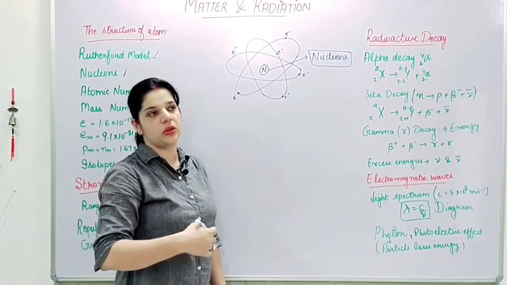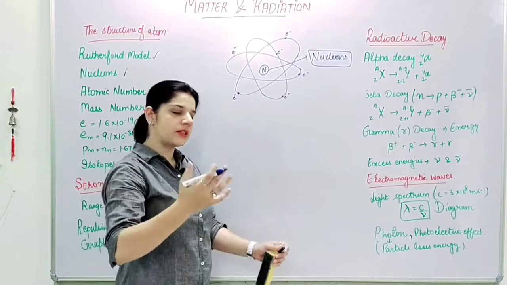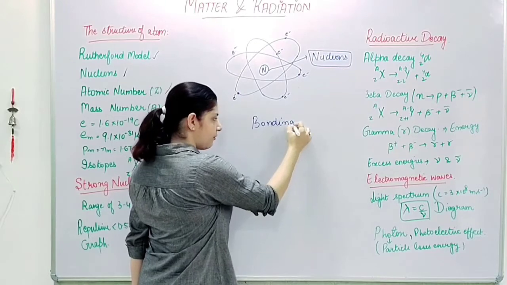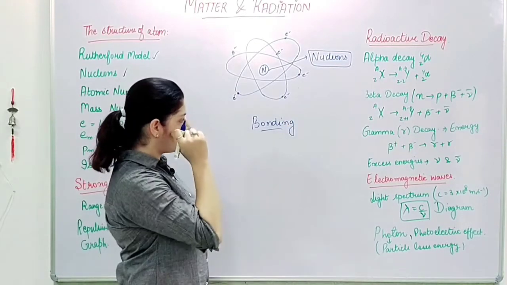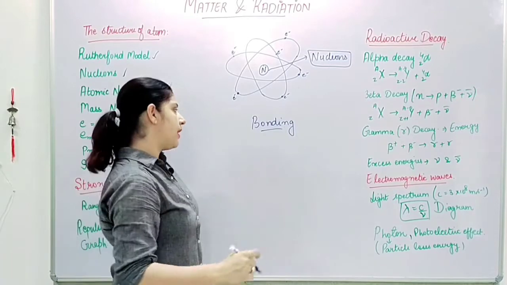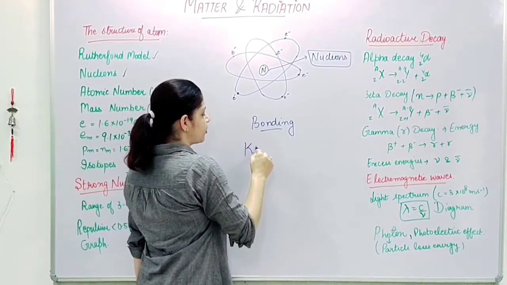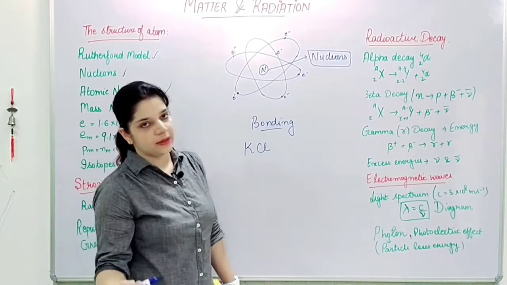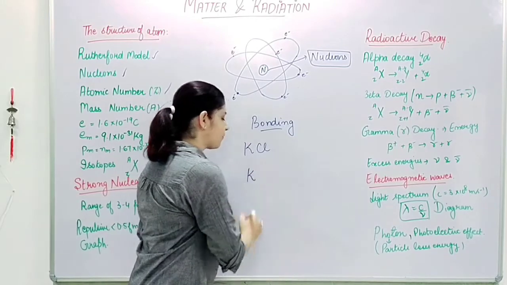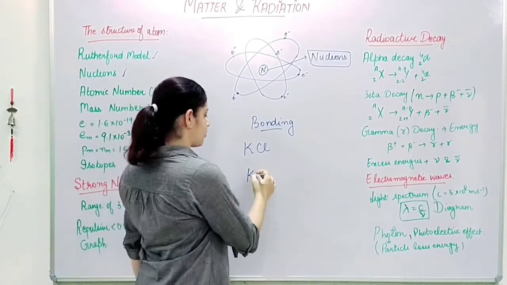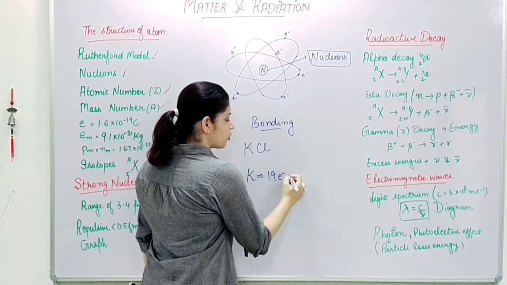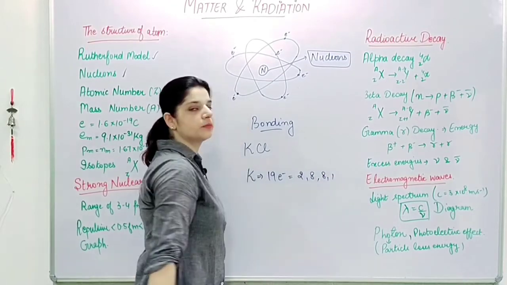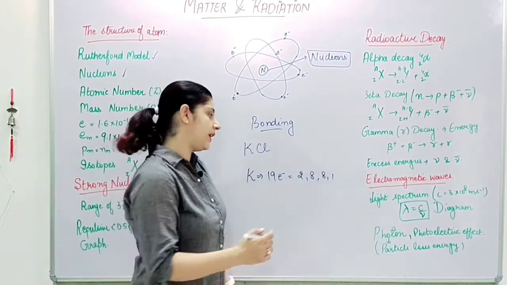Also, one more thing I would like to tell you here. When I am talking about helium giving out 2 electrons or hydrogen giving out 1 electron, what is it? It is the bonding, which is a very big topic in itself, but I'll give you a basic idea about it. Now, suppose I have to make a compound, say potassium chloride. Potassium has 19 electrons in total, so the electronic configuration will be 2, 8, 8, 1.